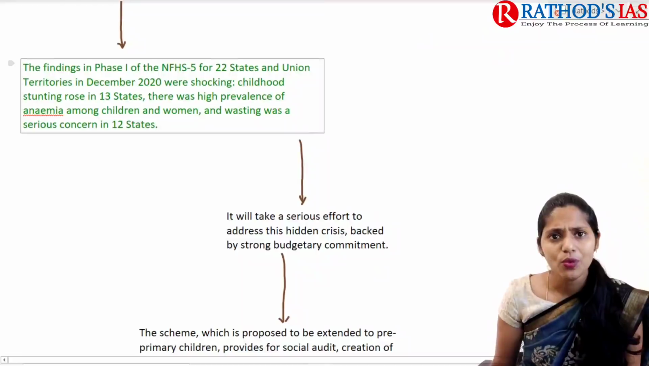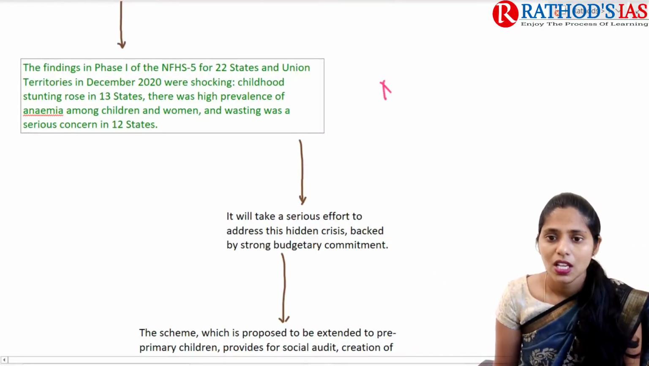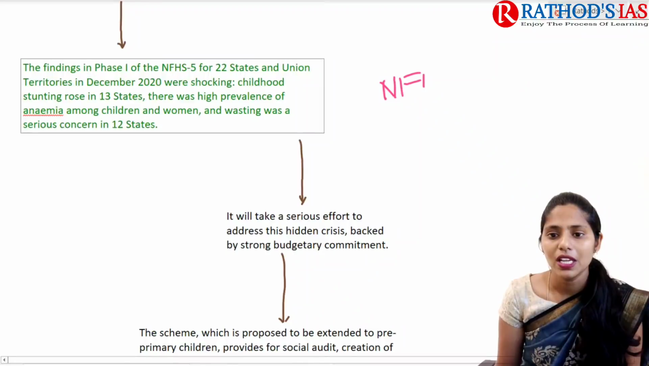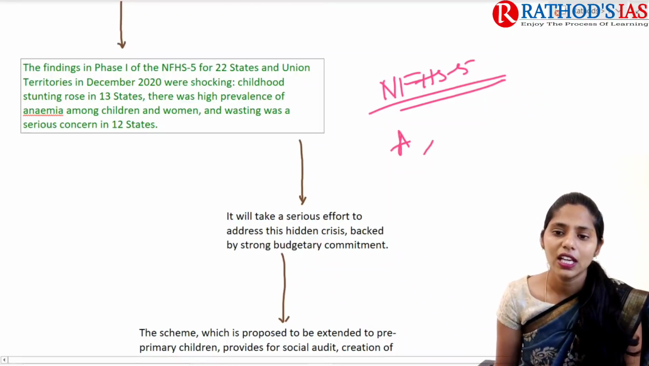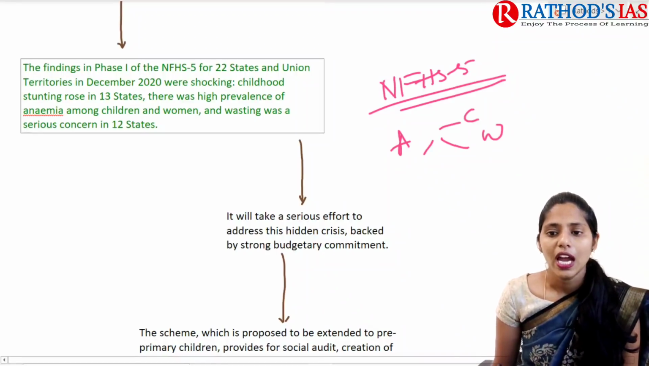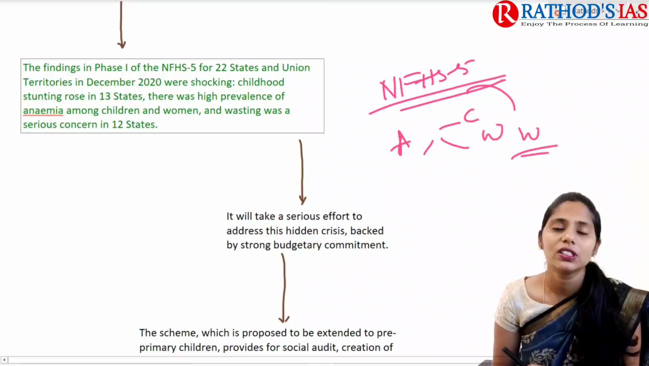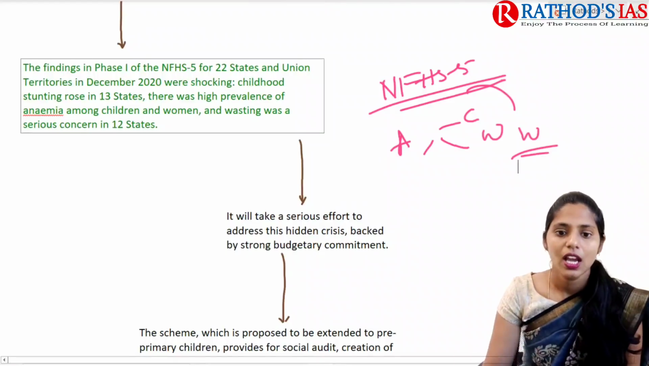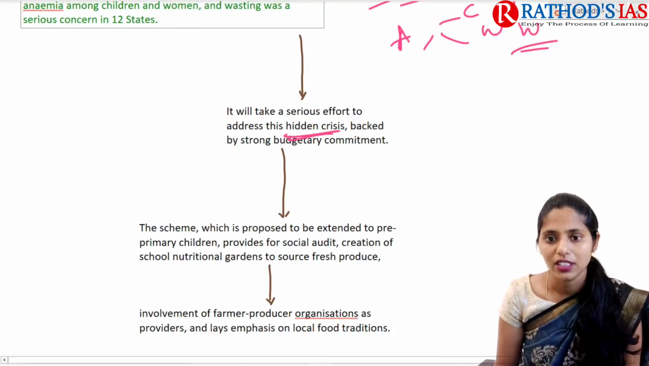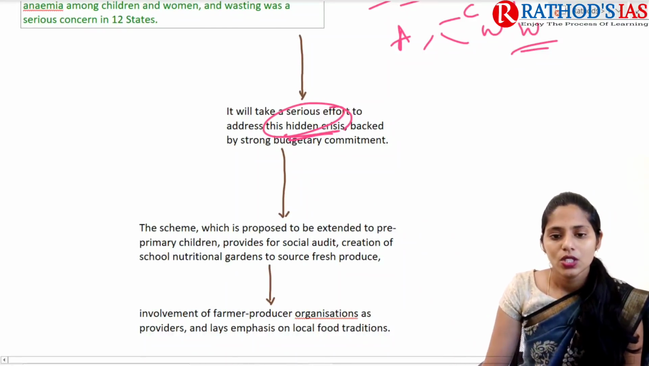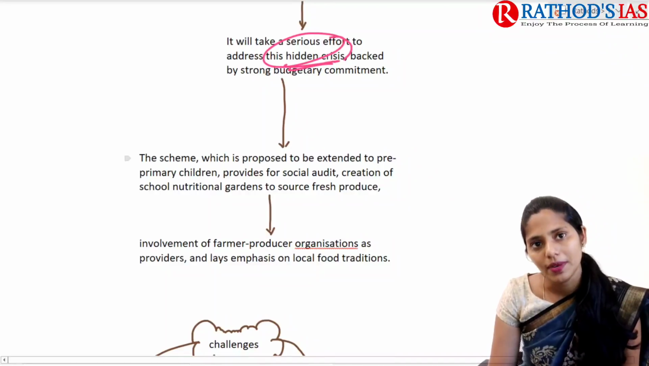Why do we need to come up with this type of scheme? National Family Health Survey 5 says there is a prevalence of anemia, especially in children and women, and there is also wasting, which is a serious concern in 12 states. We also need a serious effort to address the hidden crisis, that is hidden hunger. For this we need government support.